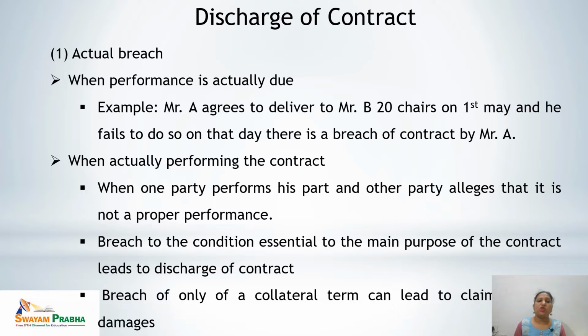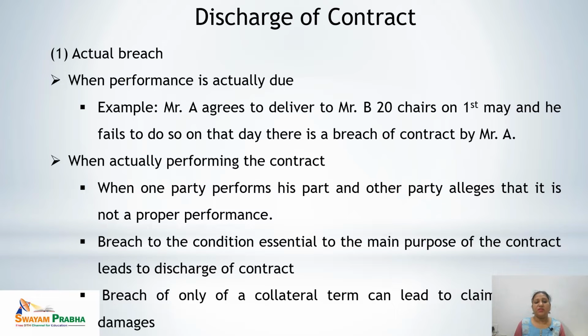And when actually performing the contract, means during the performance, when one party cannot perform, that is called as the actual breach. So here one party performs his part and the other party alleges that it is not a proper performance. So here the breach of the condition is essential to the main purpose of the contract, which leads to discharge of contract.